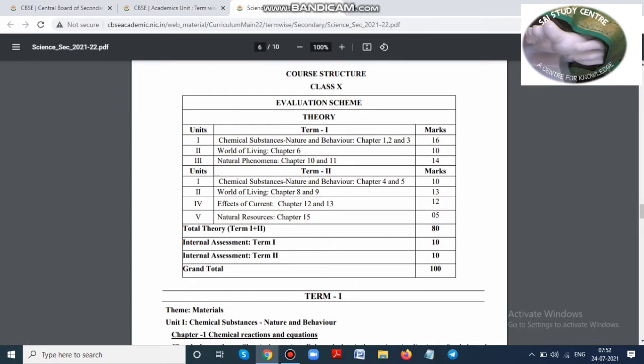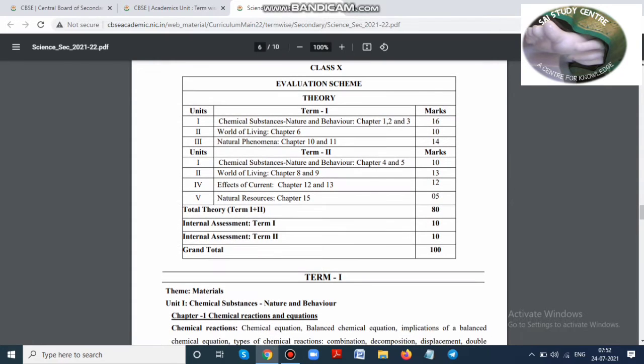The class 10 term 1 exam has chemistry as chemical substances, nature and behavior, chapters 1, 2, 3: chemical equations and reactions, acids, bases and salts, metals and non-metals. World of living, chapter 6, that is life processes. This one chapter carries 10 marks. The 3 chapters of chemistry carry 16 marks, and 2 chapters of physics are given, chapters 10 and 11, that is light, refraction and reflection, followed by the human eye and the colourful world.